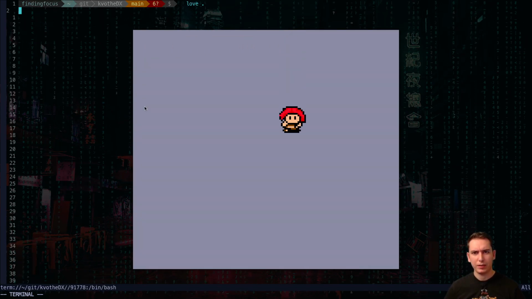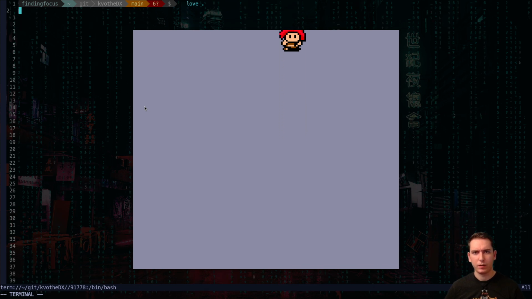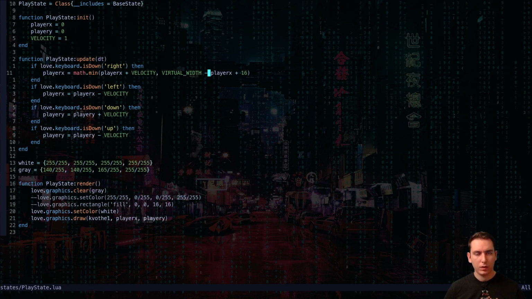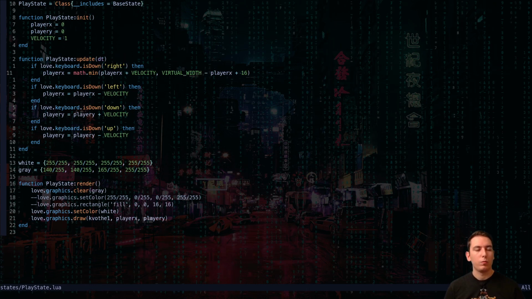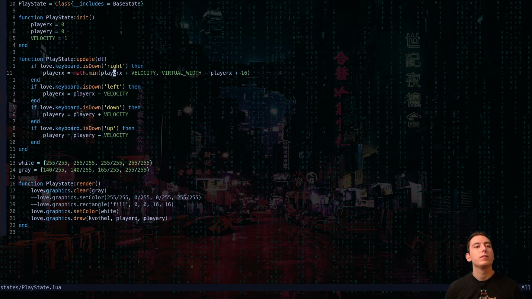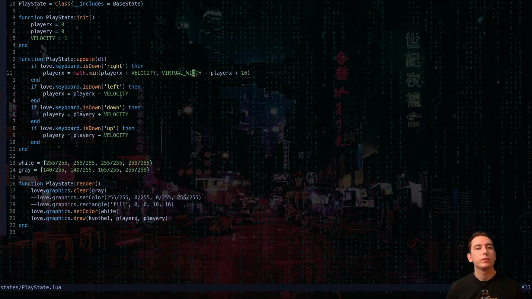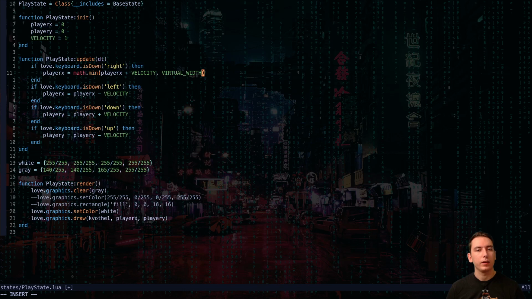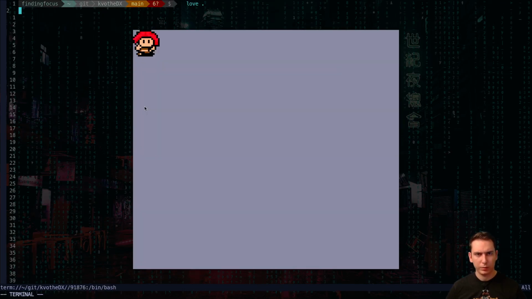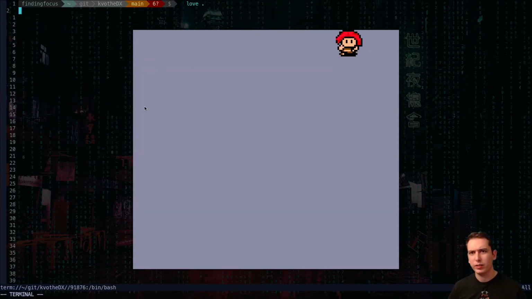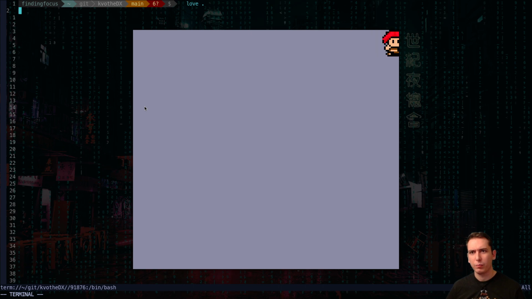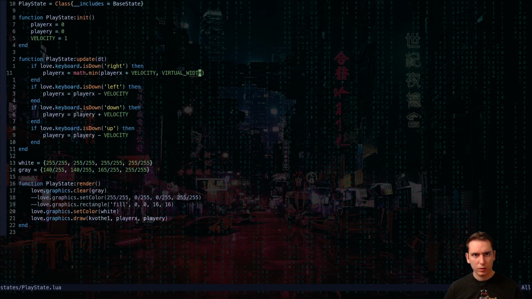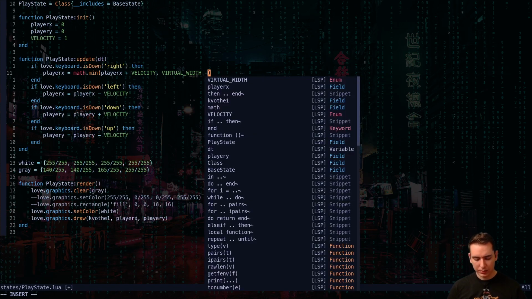It does clamp it, it just stops me over here. We're assigning player x the smaller value of this versus the virtual width. If we clamp it to the virtual width, it should go all the way off screen, but then it's right there.